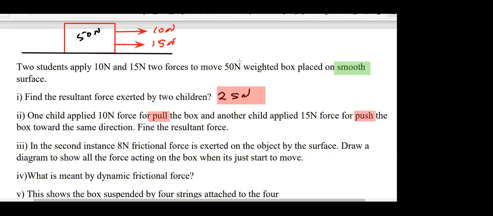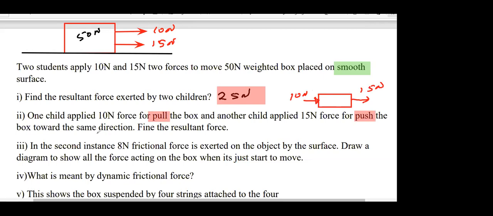I'll make a small sketch now for this one, part 2. So this side pull 15 Newton and this side you push. One is pushing, the other one is pulling.